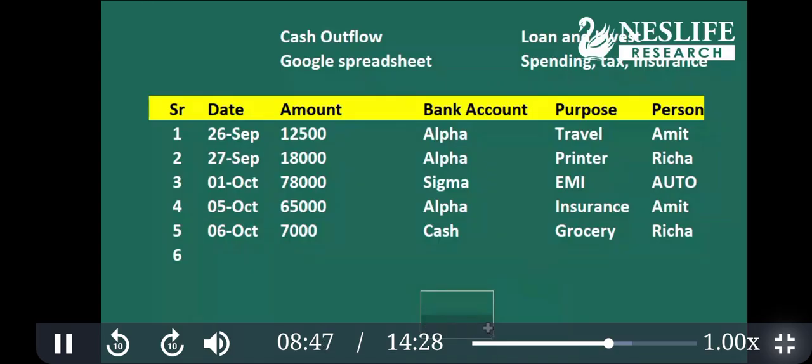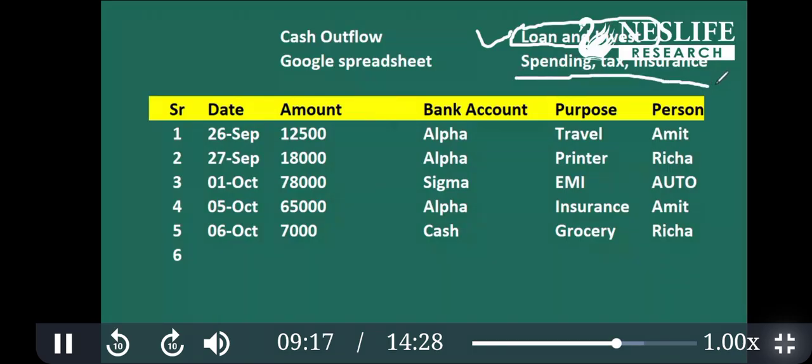But if you are not comfortable with three accounts, at least create two accounts in which you put loan and investment in one account, because this you can plan. You know how much EMI you have to pay in the next 1 year and how much investment you want to plan. So this can be perfectly planned. So all your loan EMIs and investment can go from only one account. Don't use that account for other purposes. Other purposes are spending, tax, insurance.